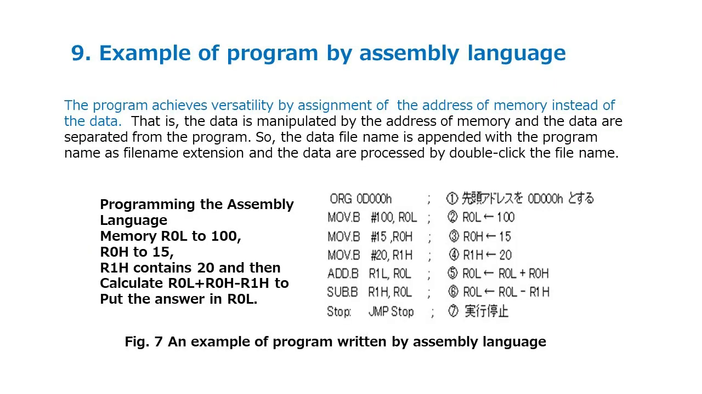Example of program by assembly language. The program achieves versatility by assignment of the address of memory instead of the data. That is, the data is manipulated by the address of memory and the data are separated from the program. So, the data file name is appended with the program name as filename extension and the data are processed by double-clicking the file name. Fig. 7 shows an example of program written by assembly language.